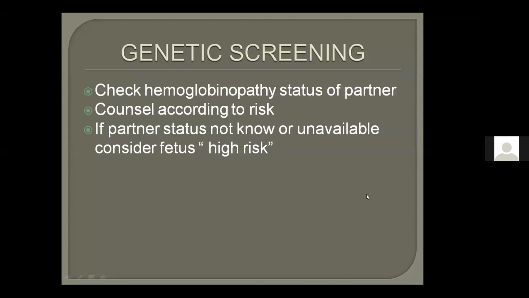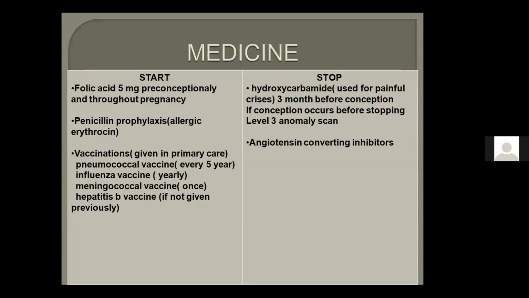It sometimes comes in SBAs that the partner is not available, or the woman does not know the partner, that there was a one-time sex. So the fetus should be considered at high risk. And this is the last point: always try to remember medicines, like which medicine to start and which medicine needs to be stopped.